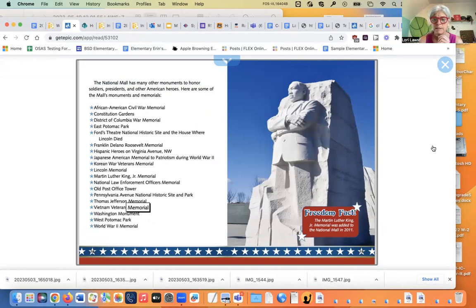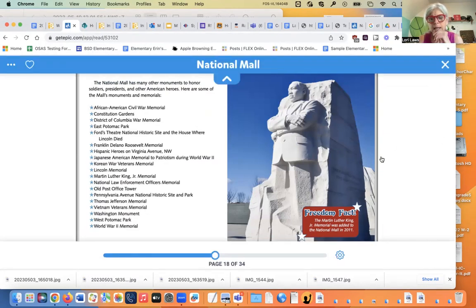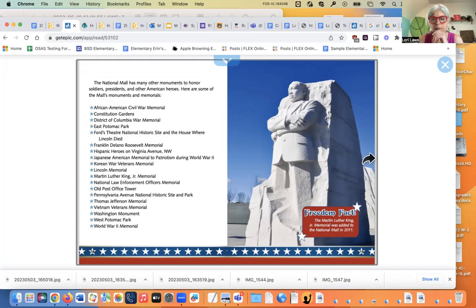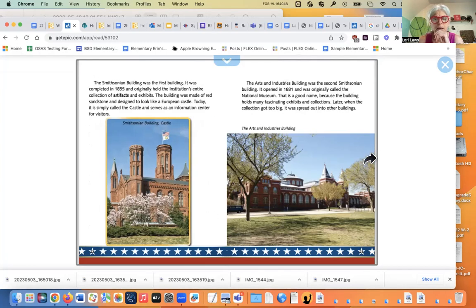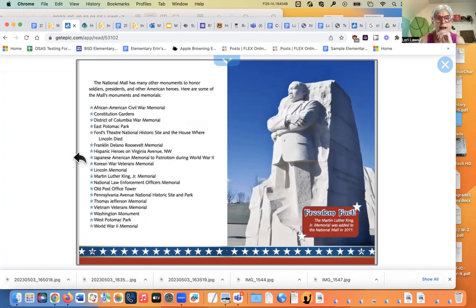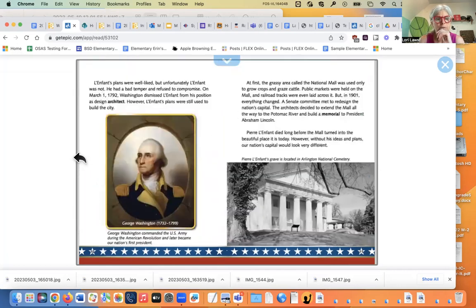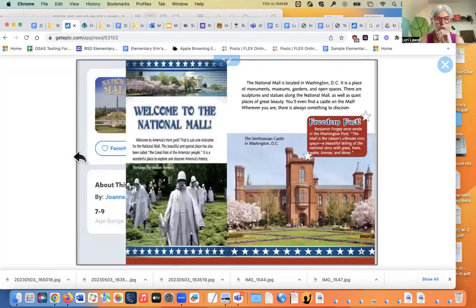Wow, that's a lot. I don't see mine in here, so I'm going to quit with Epic, but it's nice to know this book, titled National Mall, is in Epic if you need a good source.